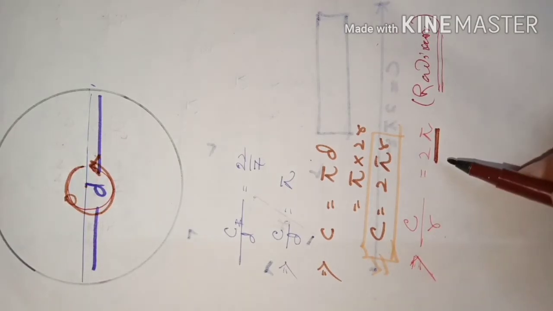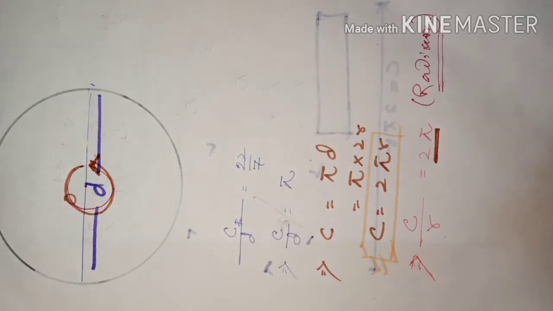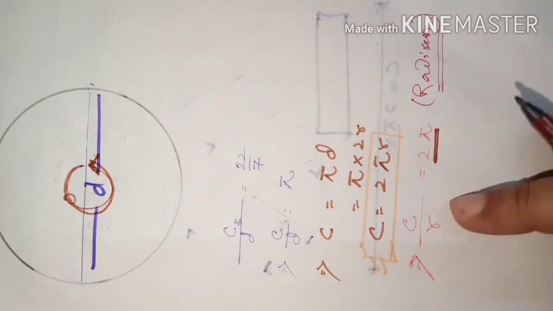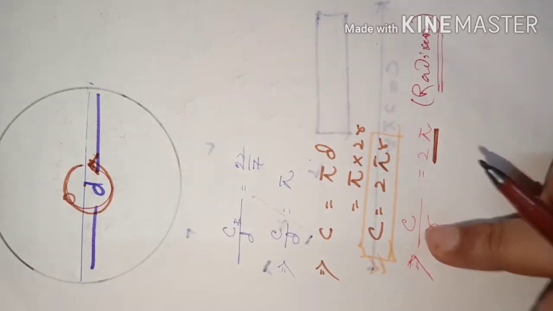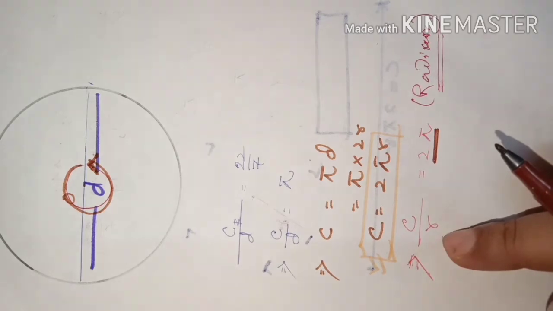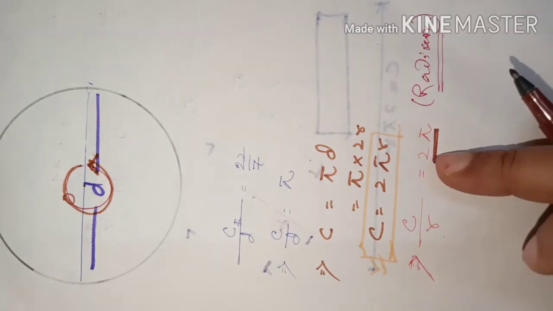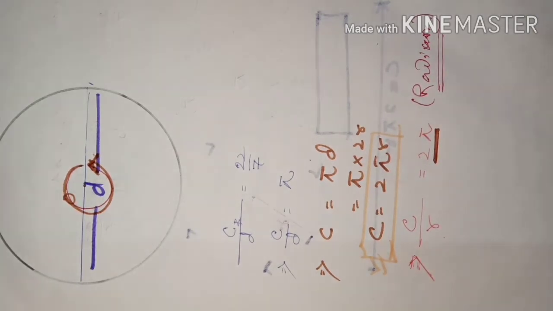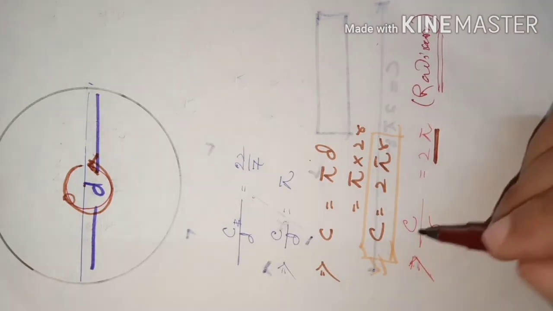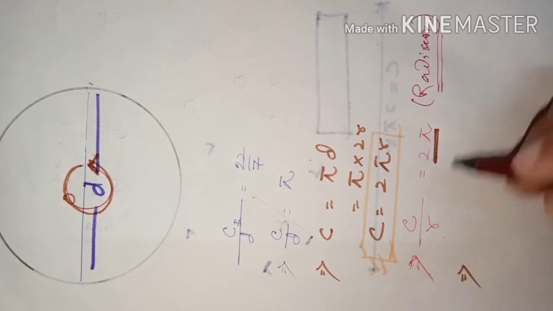This twice pi and 360 degrees are both equivalent, they are equal. 360 is not a natural thing, but this comes naturally: circumference is there, we divide it by its radius, and all the time it will be twice pi only. That is twice pi radian. So what is radian?